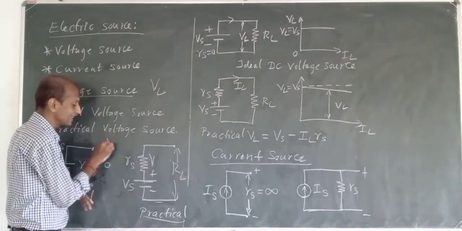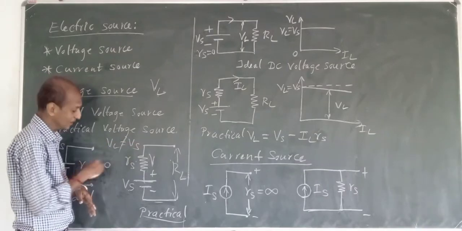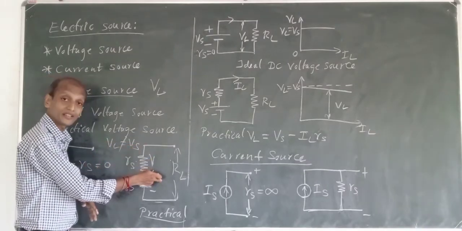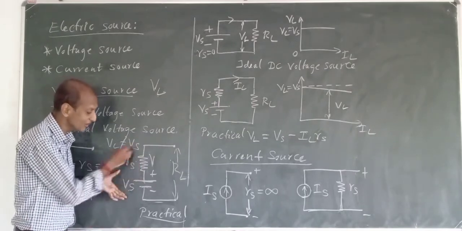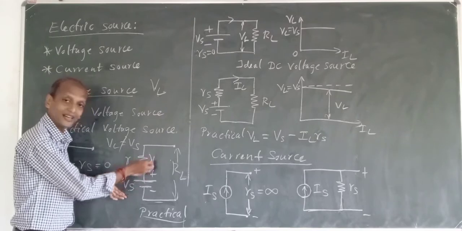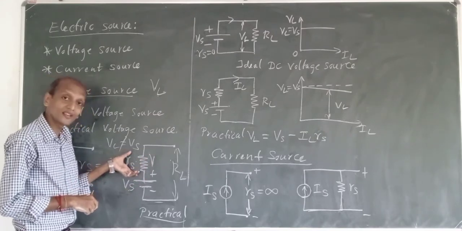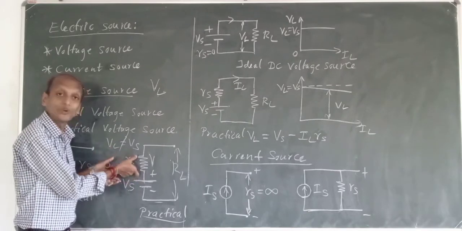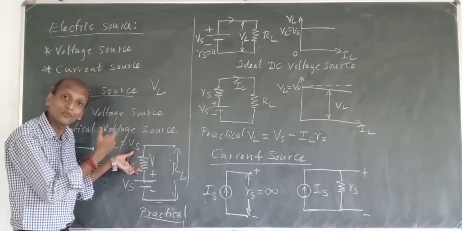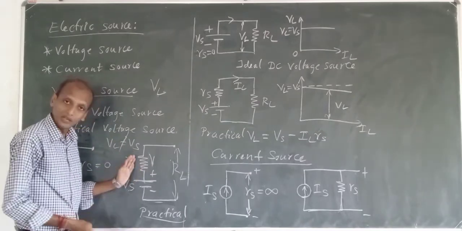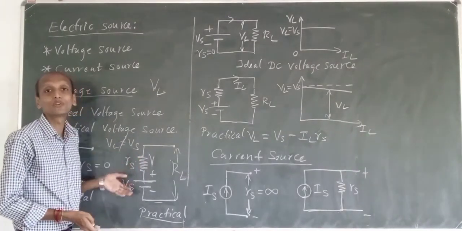So then I can't say that VL is equal to Vs. VL is not equal to Vs for a practical source. Why? Because the voltage given at the source goes like this, and here certain voltage will be dropped because there is certain internal resistance. So the internal resistance will eat some voltage. Internal resistance makes some voltage drop here because there is some obstruction, and when there is resistance we have this voltage drop happening.